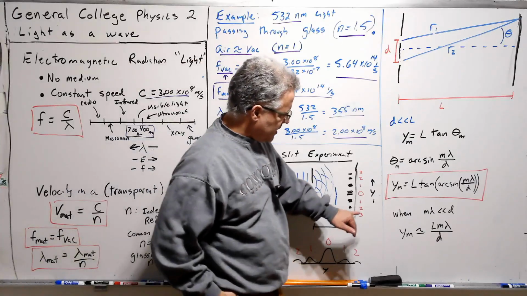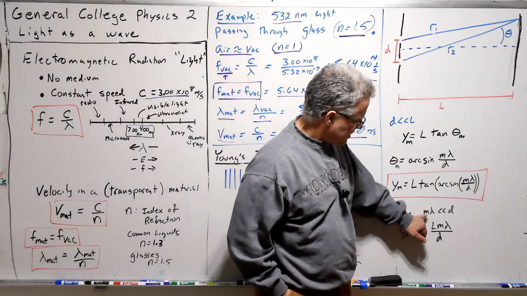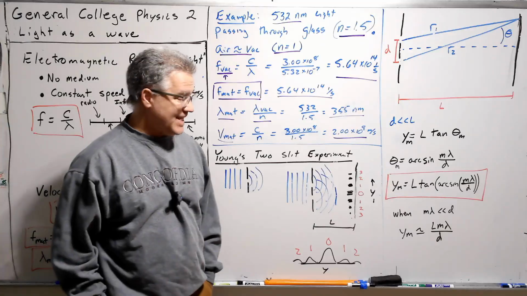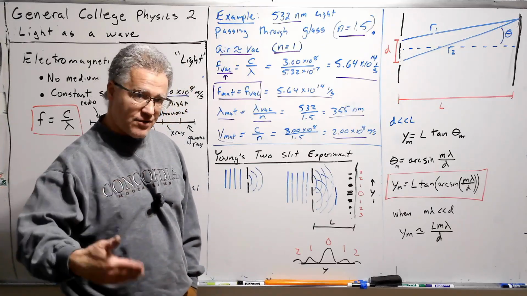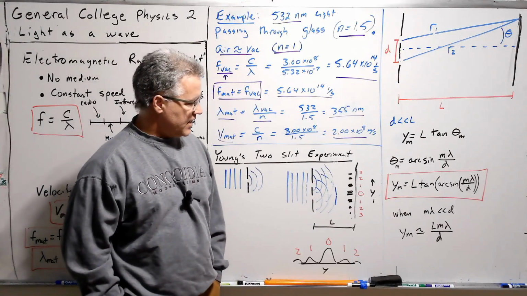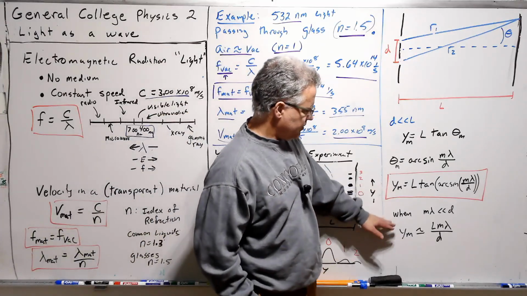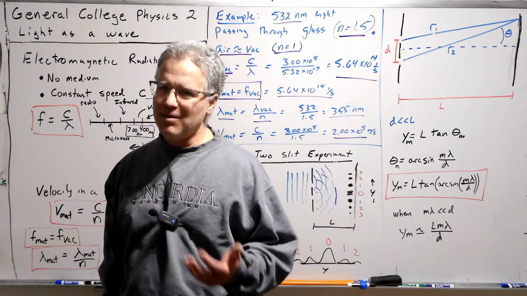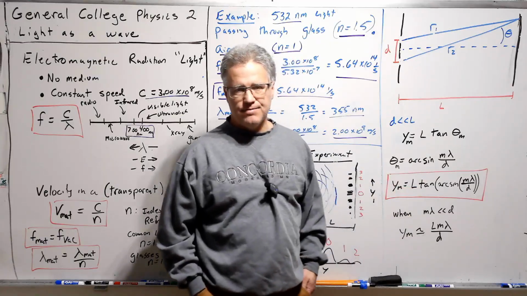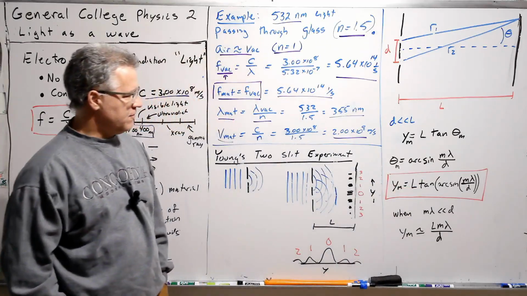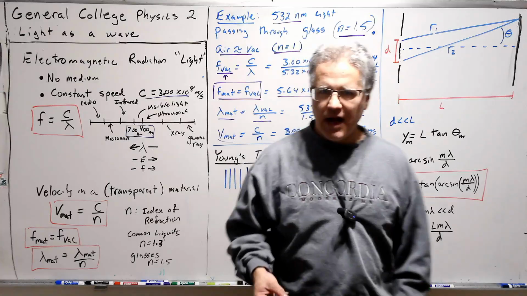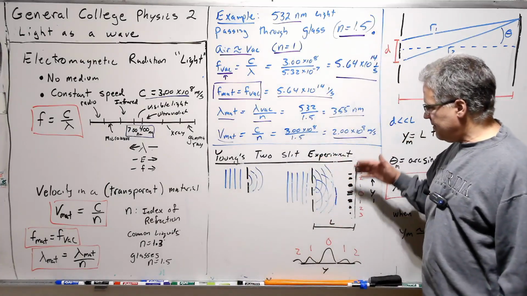There are places where this simplifies. If the wavelength of the light is very small compared to d, not L, but d, so d is already small, but if the wavelength is much smaller than d itself, then we can approximate this with this. Some of the problems that we'll work, you can use this, but for many of the problems you need the full formula here. So I would get used to working with that full formula. Okay, so this is how the two-slit behavior behaves.